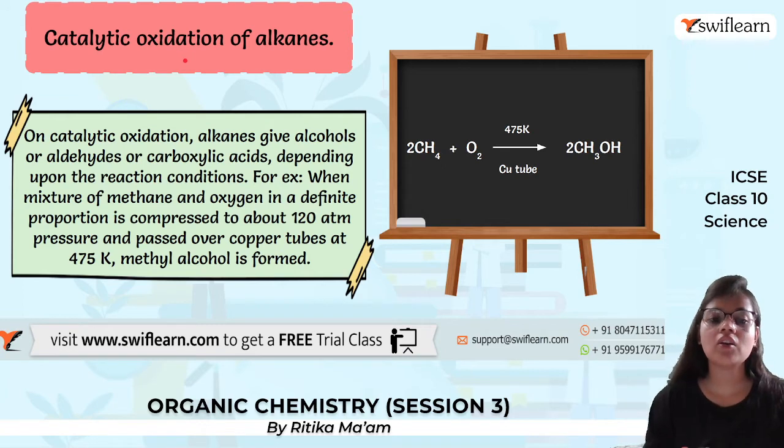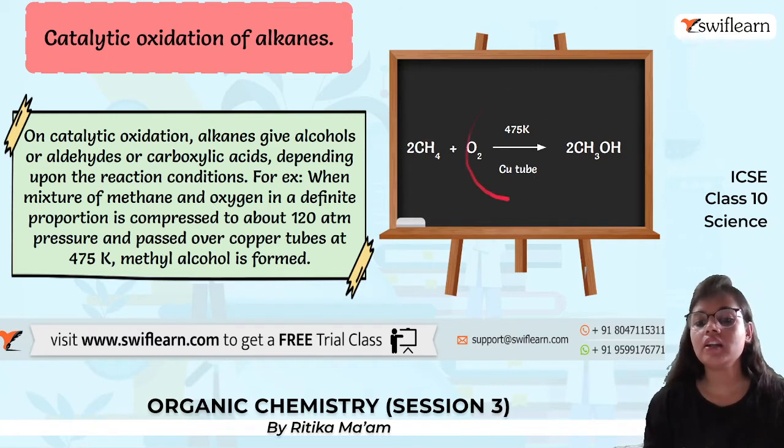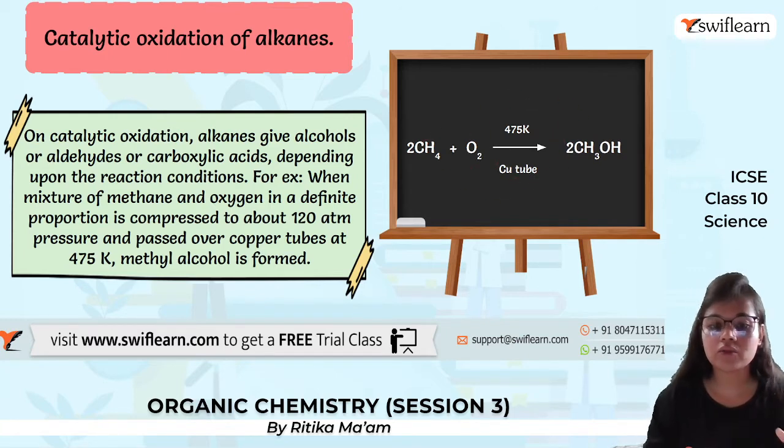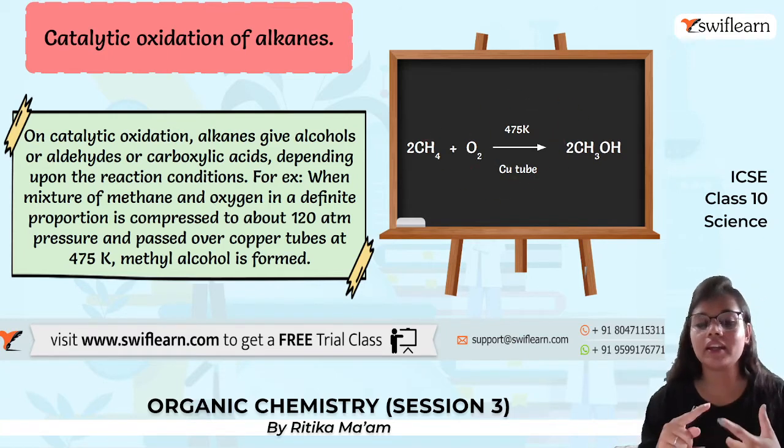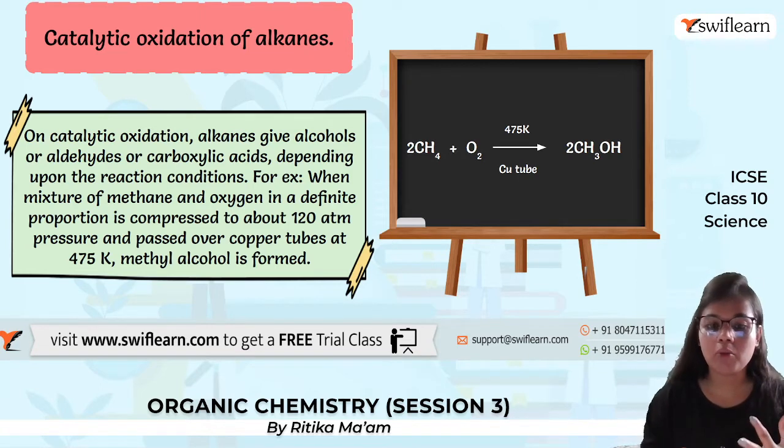Now, catalytic oxidation of alkanes. In catalytic oxidation, what happens? The alkanes give alcohols or aldehydes or carboxylic acid depending on the condition of reaction. Whatever conditions we are providing, according to that we will be getting alcohol, aldehyde or carboxylic acid.